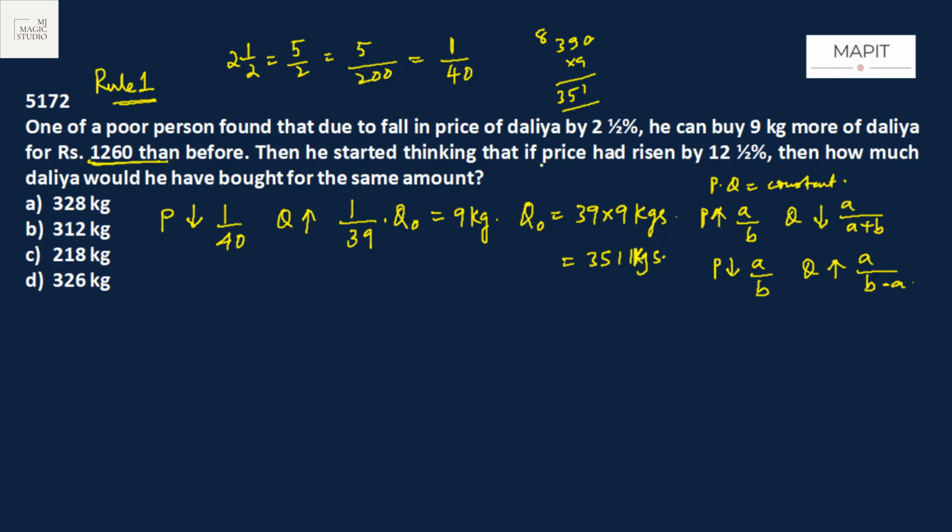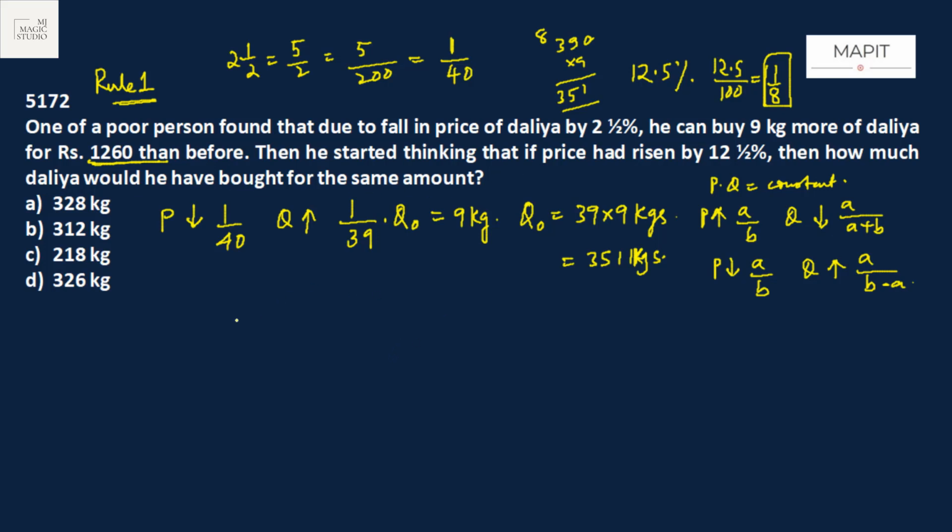Then he started thinking that if price had risen by 12.5%, that is 12.5 by 100, 1 by 8. It increases by 1 by 8. Then how much dalia would he have bought for the same amount?